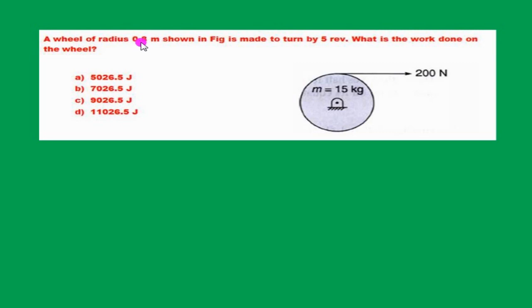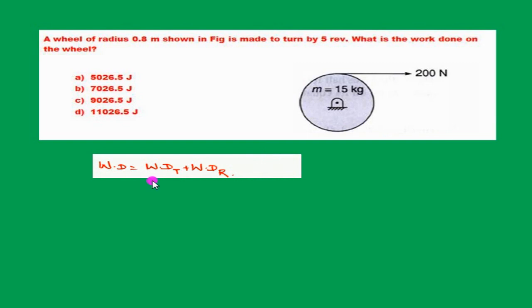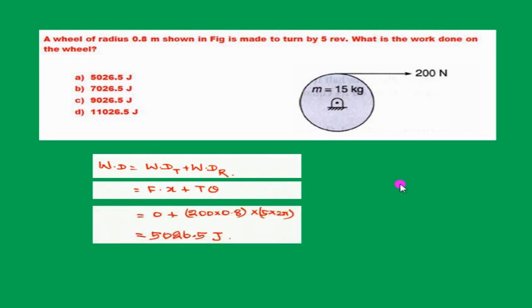A wheel of radius 0.8 meters shown in figure is made to turn by 5 revolutions. What is the work done on the wheel? The mass of the wheel is 15 kg and the tangential force of 200 Newton is acting on the wheel. We know that work done on a rigid body is equal to work done in translational motion plus work done in rotational motion. Translational work is given by force into distance, and rotational work done is given by torque into angular displacement, because torque causes angular movement, force causes linear movement.